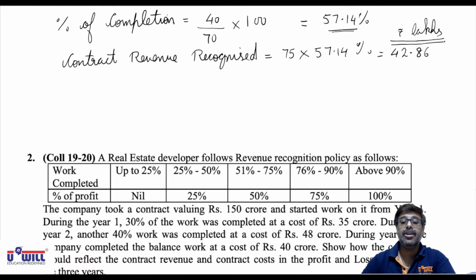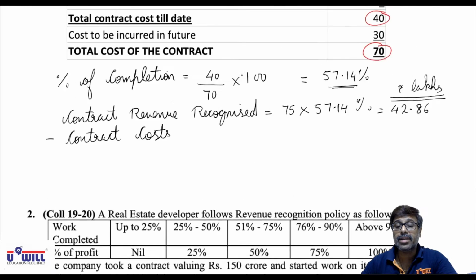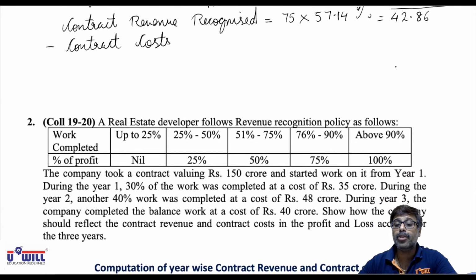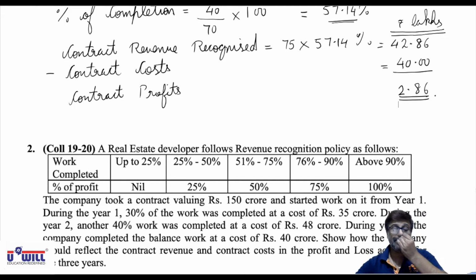42.86 lakhs of revenue we will record in the books in the current year because 57.14% work is done. Minus, what is the contract cost incurred up till now? The contract costs incurred up till now are 40 lakhs. Okay, up till now our revenue will record 42.86 lakhs. 40 lakhs is the contract cost incurred up till now. So what is the contract's profit we will record in the books of accounts by percentage completion method? In the current year, we will take profit of 2.86 lakhs in the books of accounts.